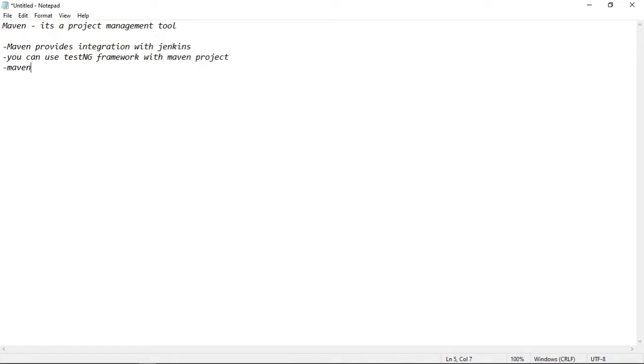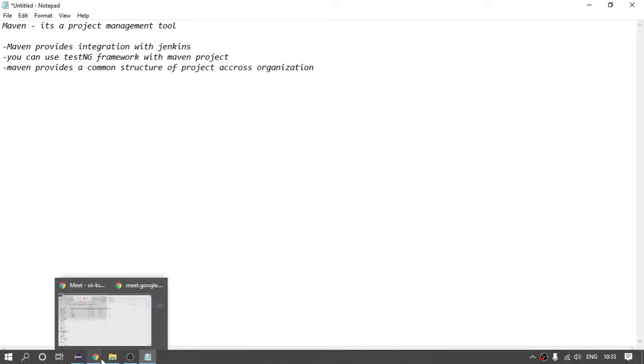And Maven provides a common structure. So Maven will provide you a common structure of project across the organization. So what does that mean? We will see in a couple of times. So let us see some more terminology.